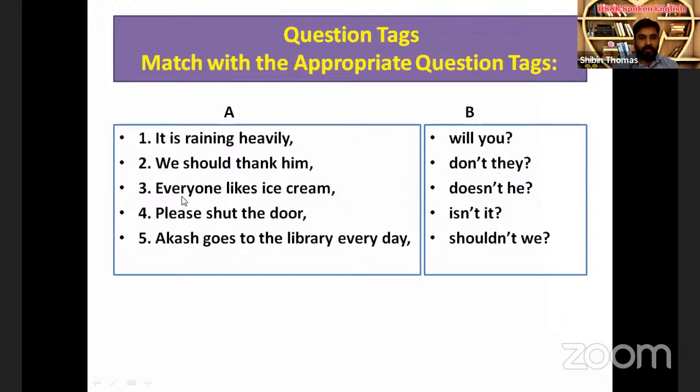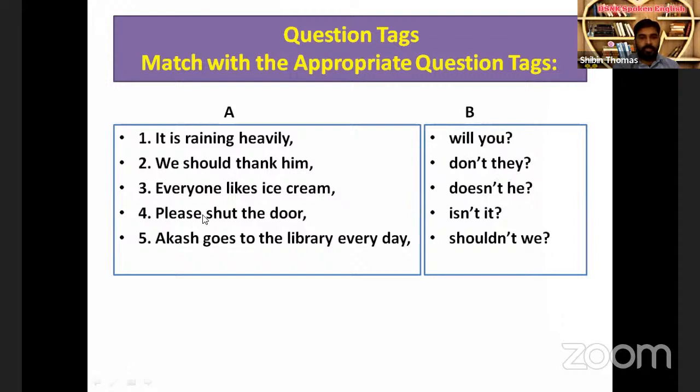Listen, the third one is different. Usually we just write the opposite of the auxiliary verb. We get does, but does is not matching to they. The reason for writing they as the pronoun here is that everyone means more than one person. If there is only one person, we can write he or she, but more than one means they. So the tag pronoun is they. The matching is not "doesn't they," it's "don't they."